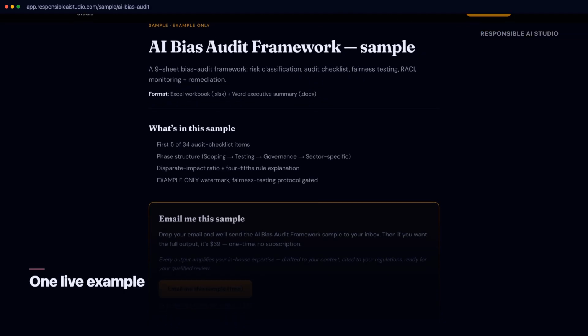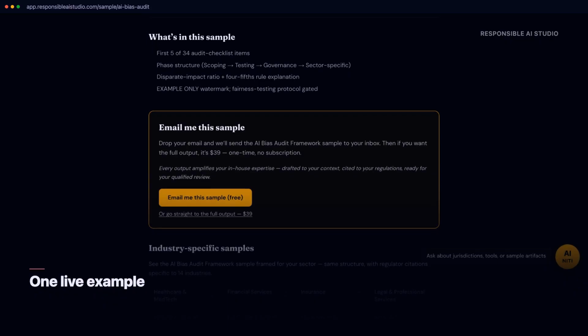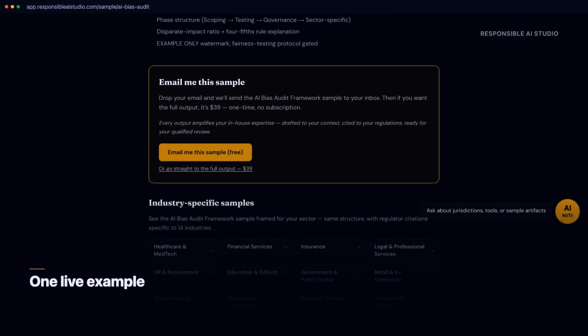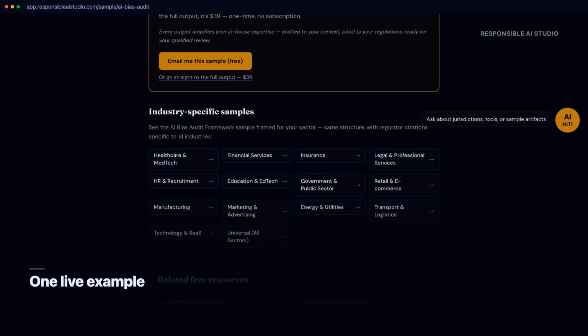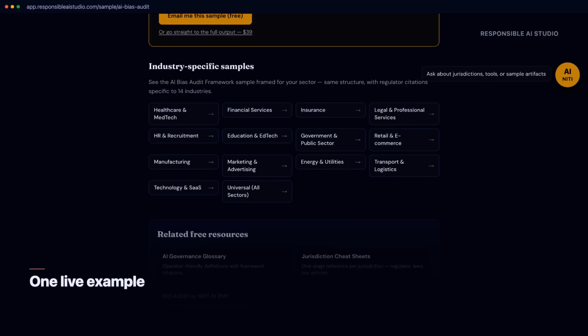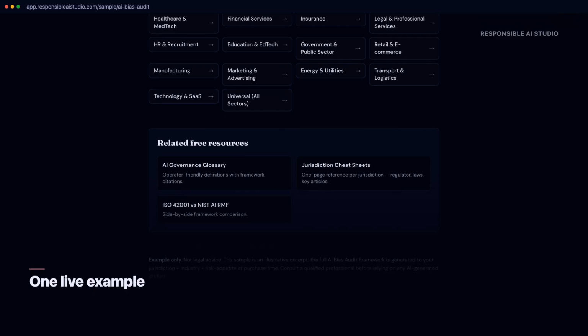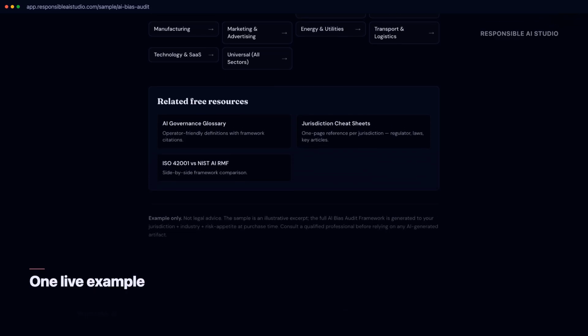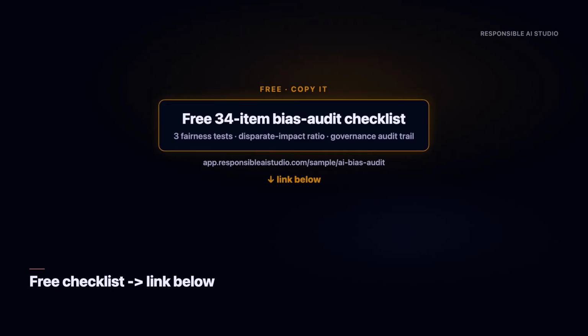Here's what running one looks like. Pick a sector and jurisdiction, and it produces the executive summary with charts, plus a 9-sheet workbook, the full 34-item checklist, the fairness testing protocol, a governance audit trail, and a permitted and prohibited use case list. 3 fairness tests, a 4/5 threshold you can calculate today, 34 checklist items.